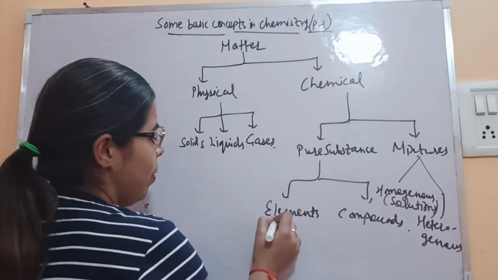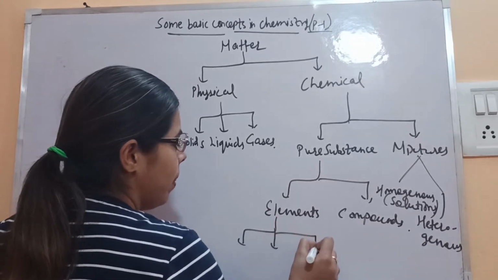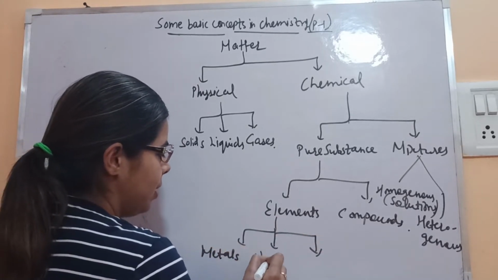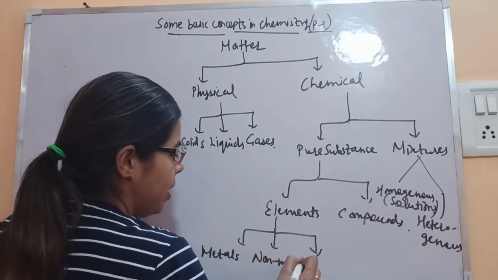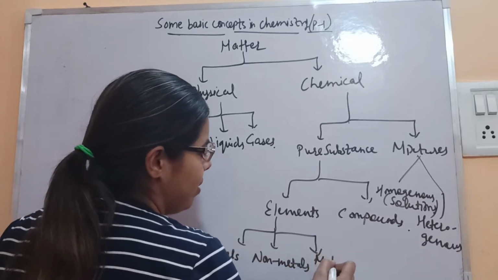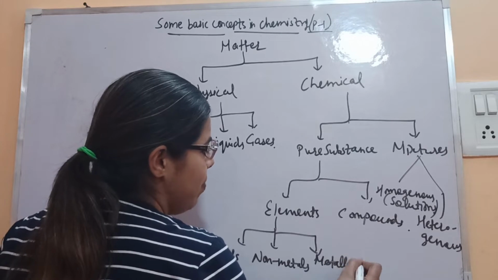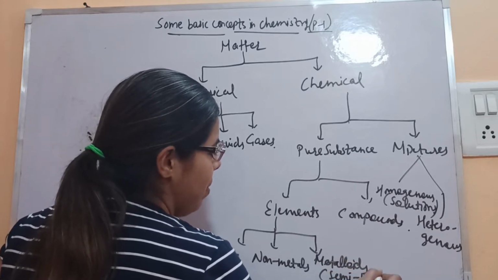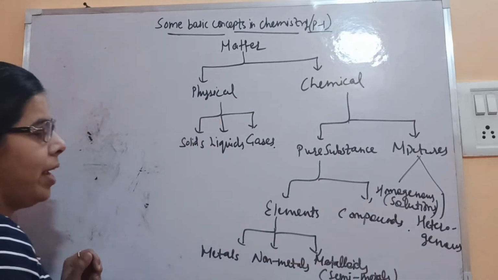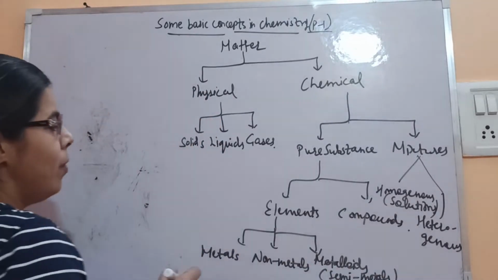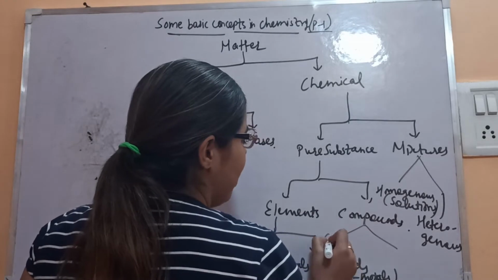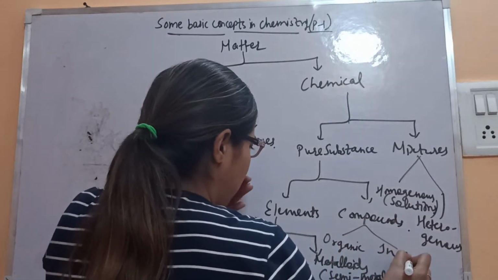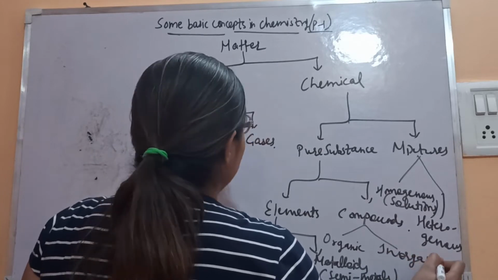Then elements, we know, are of three types: metals, non-metals, then semi-metals or metalloids, which possess the properties of both metals as well as non-metals. Then compounds are also of two types, organic and inorganic.